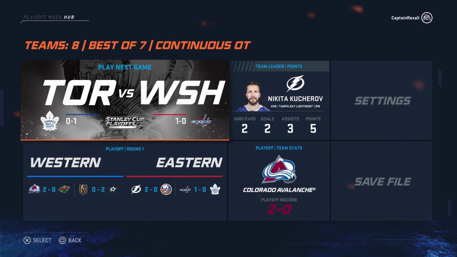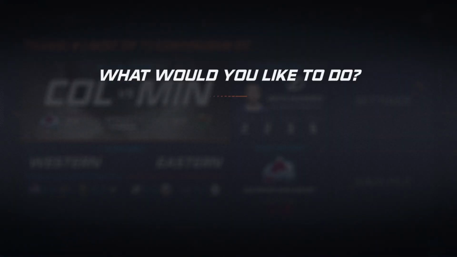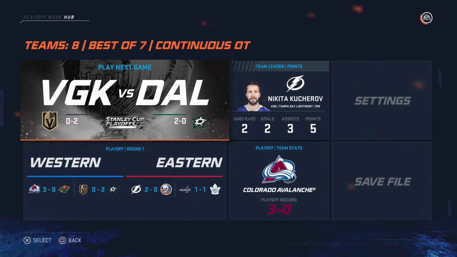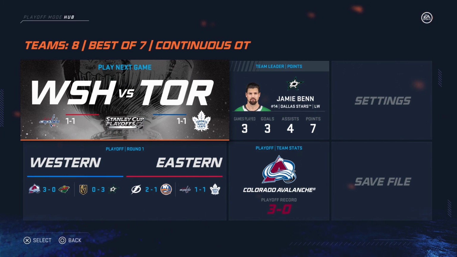As Colorado has Wild up 2, Dallas has Vegas Golden Knights up on 2, and Tampa Bay as well. As it looks like all the teams are really dominating. Toronto, they're even Steven now. But we see Minnesota Wild fight back as they're now down 3-0. That is not a good position for them to be in. Dallas Stars also putting themselves up 3-0 as well. This is looking very rough for a lot of those teams as New York was able to fight back.